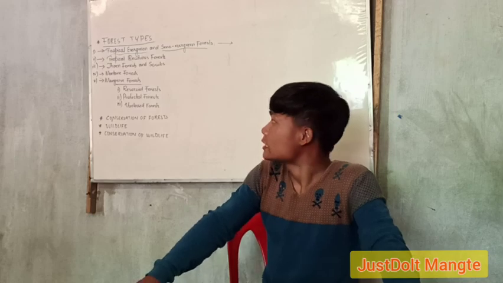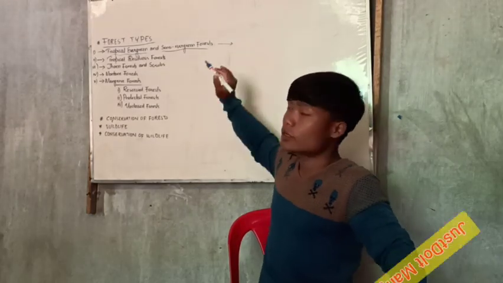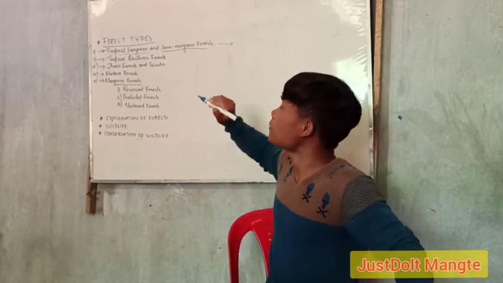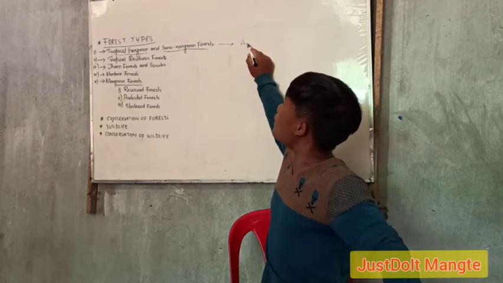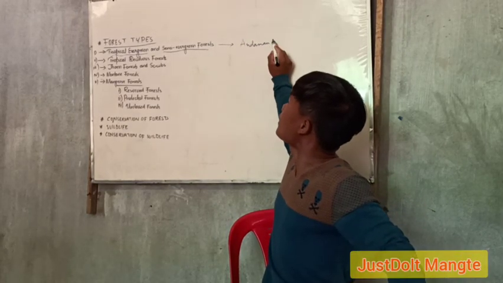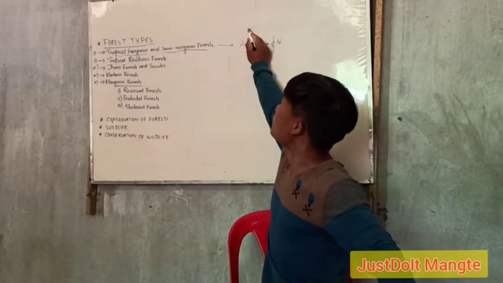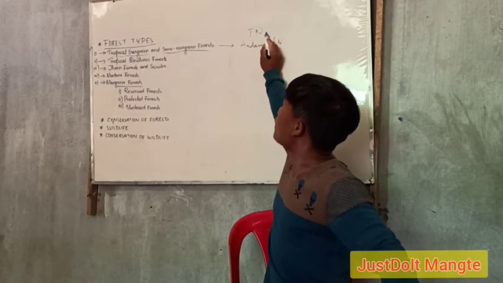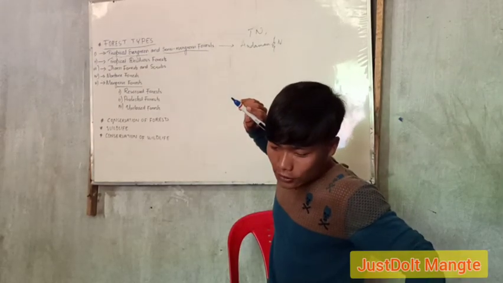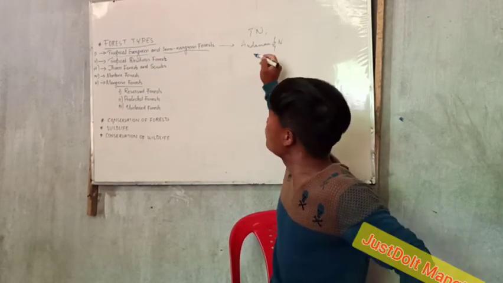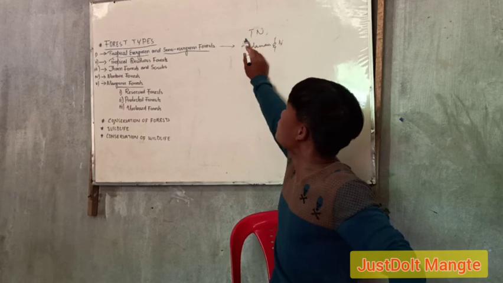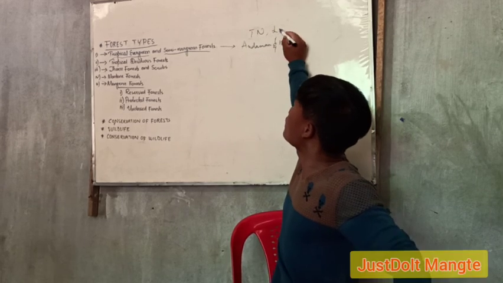Here, the thing which you need to know, I'm just going to note down: Andaman and Nicobar Island, Tamil Nadu, the coastal part of Tamil Nadu, Lakshadweep.